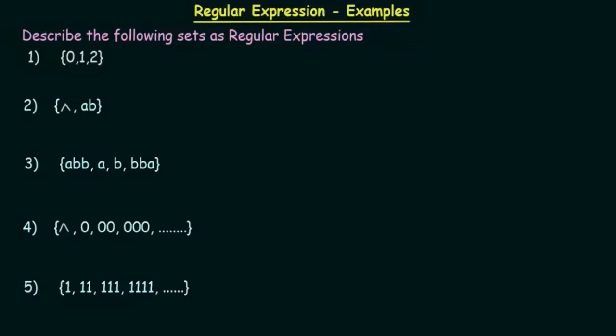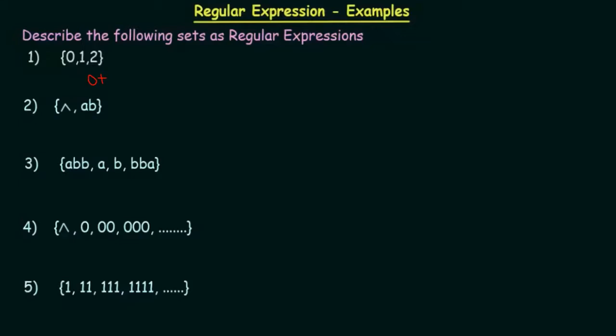In all of these five examples, you can see that the expressions are comma separated, so all of these have the union operation, but not in all cases can we represent it in a similar way. Let's look at the first one. It is given as 0, 1, 2. In this case the regular expression is going to be like this: